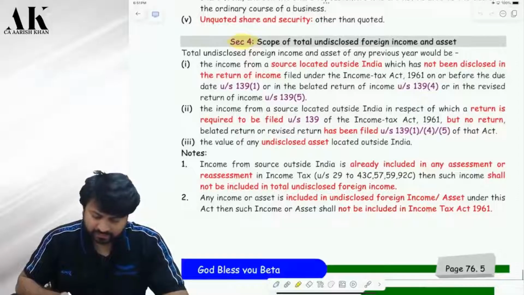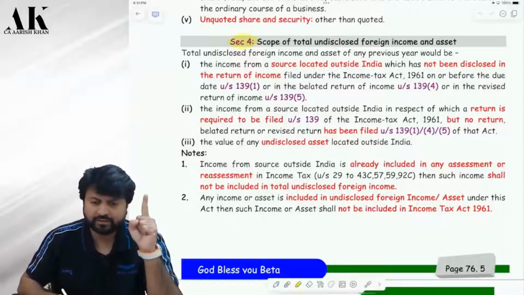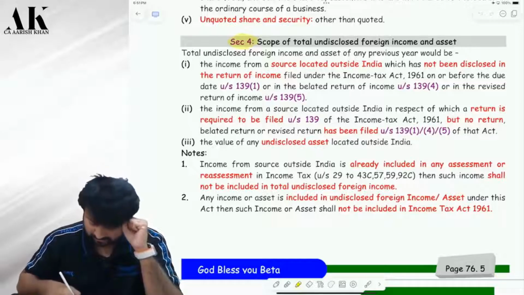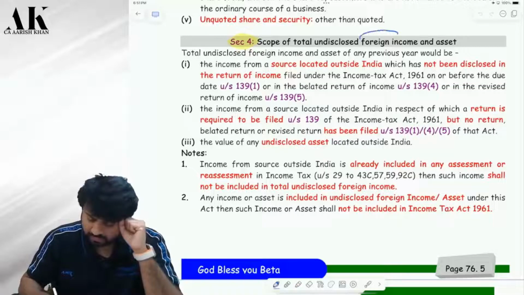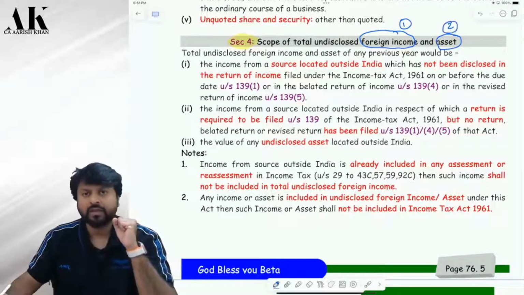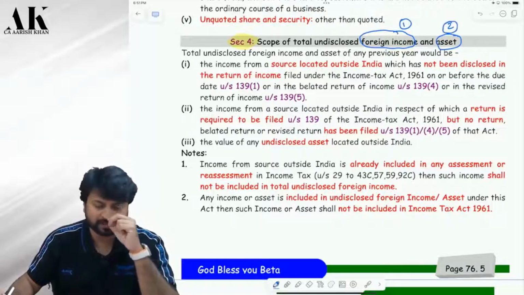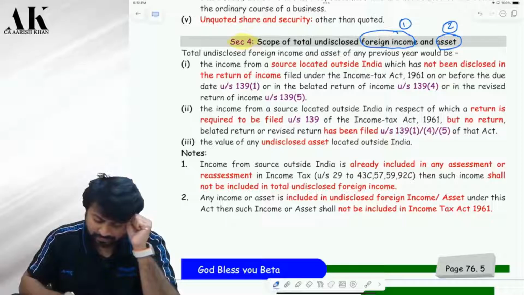The total undisclosed foreign income and asset of any previous year. Read the heading very carefully. Section 4. What is section 4? Scope of total undisclosed foreign income, point number 1, and asset, point number 2. As we all know, there are two things which are charged over here, correct or not? One is income, another is what? Asset, correct?